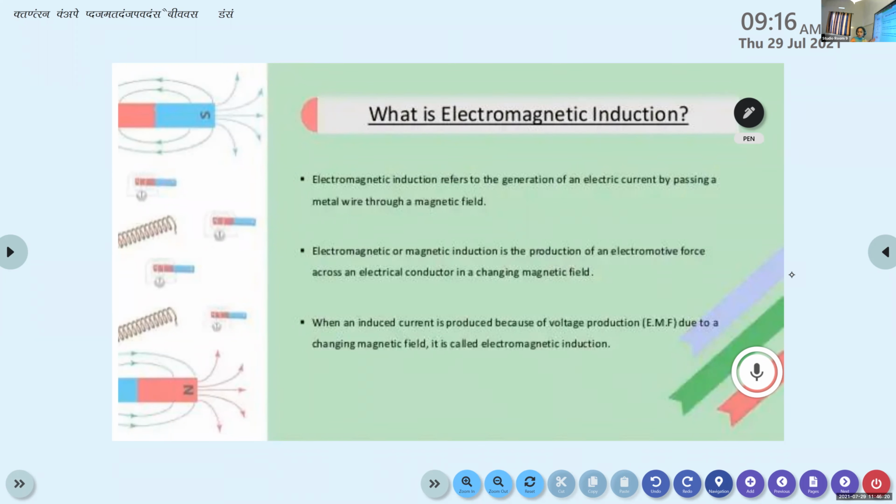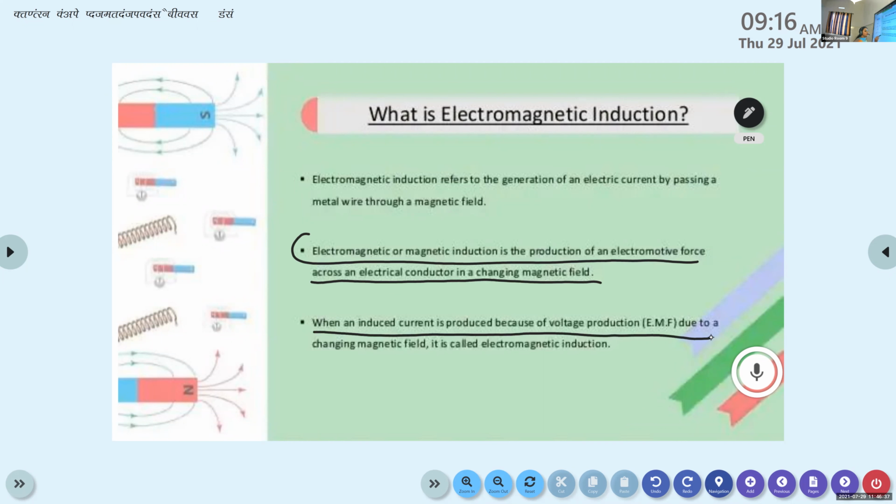And from all these three experiments, he drew one conclusion: electromagnetic induction is the production of electromotive force across an electrical conductor in a changing magnetic field. When an induced current is produced because of voltage production due to a change in the magnetic field, it is called electromagnetic induction.